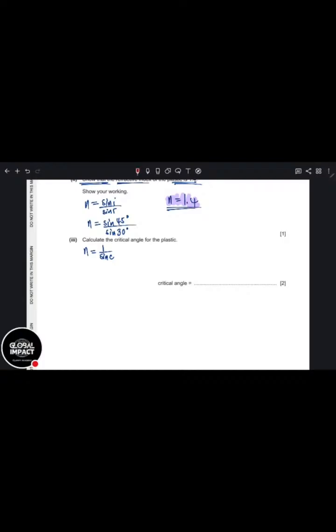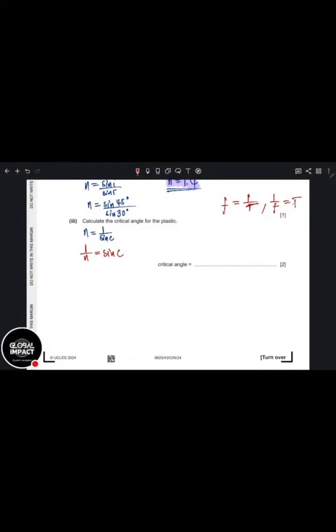Now we need to make C the subject. You should know that if F is 1 over T, which is true, it also means that T is 1 over F. So you can flip them both. Here, if N is 1 over sine C, that means 1 over N is sine C. That's true. That's how you find each other. So here we'll say 1 over N is now sine C.